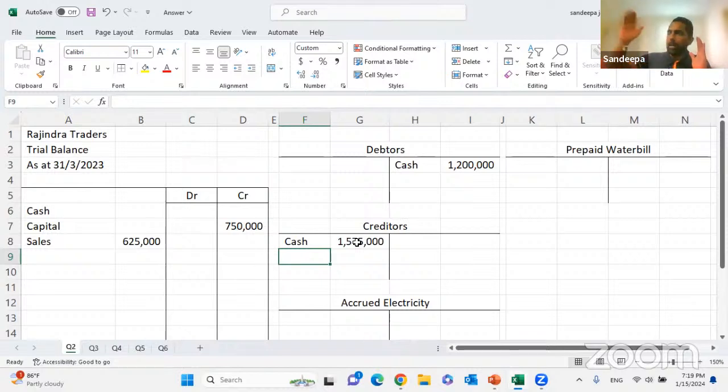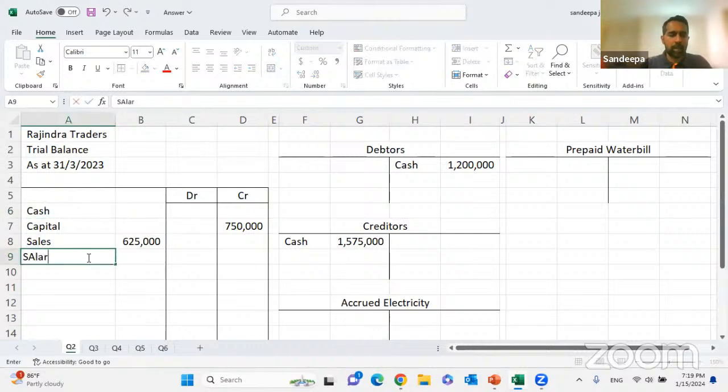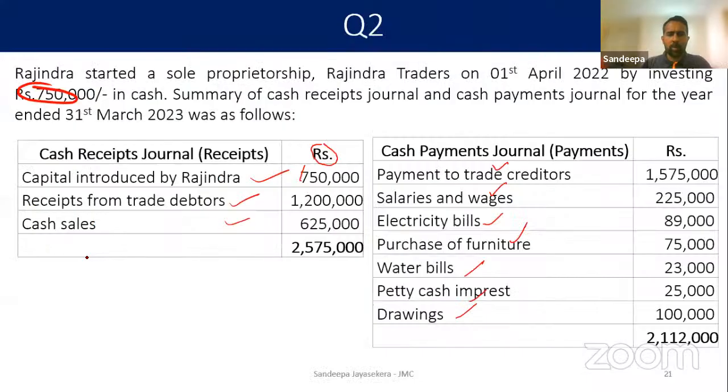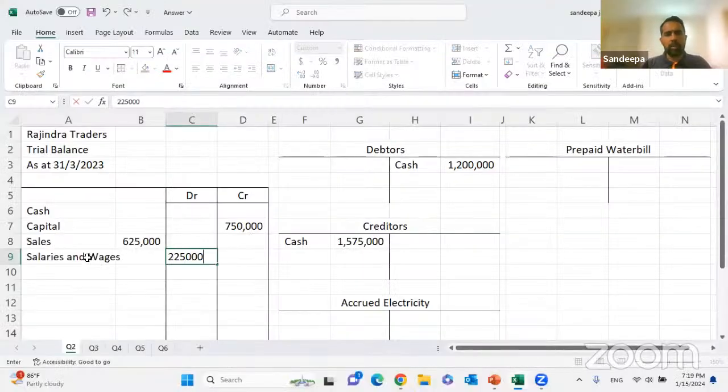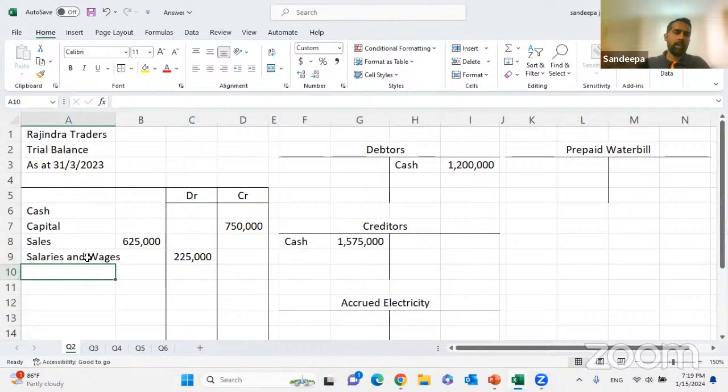What will happen? Cash credit. Salary ගෙවන්න සල්ලි අඩු වෙනවා. Credited to cash. මේ පැත්තේ cash අඩු වෙනවා. Debited to salary expense. අපි එනවා salary expense එකට දානවා salaries and wages කියලා. Right? 225,000. Salaries and wages. Credited to cash, debited to salaries and wages.